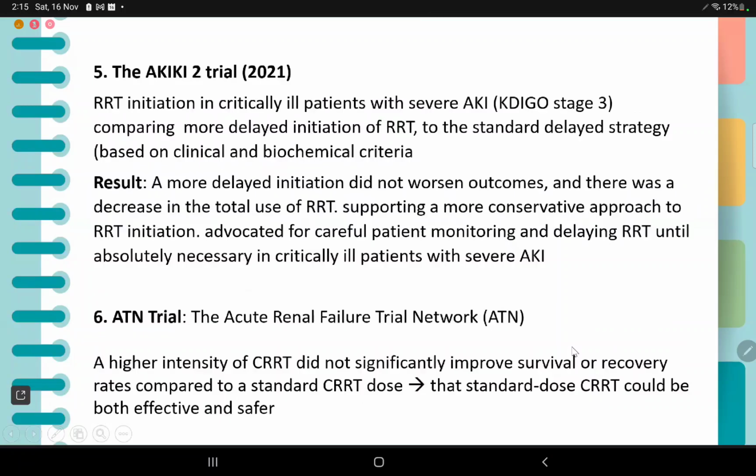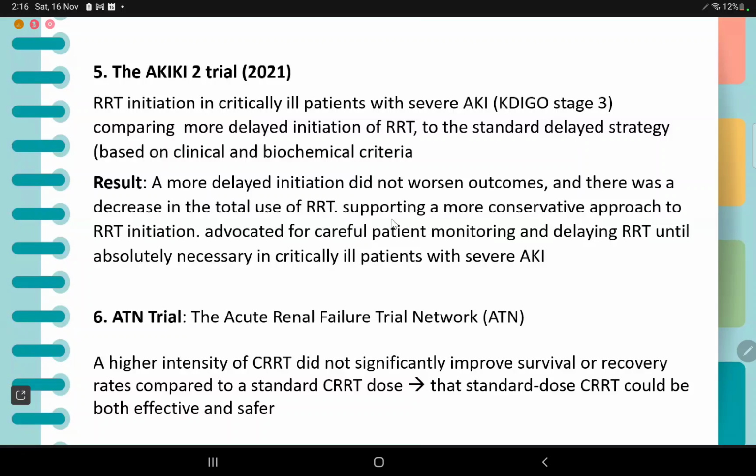The latest, the AKIKI 2 trial in 2021, also was along the same lines, but this trial compared critically ill patients with severe AKI, KDIGO stage 3, with more delayed initiation of RRT to the standard delayed strategy based on clinical and biochemical criteria. The AKIKI 2 trial said that a more delayed initiation did not worsen outcomes, and there was a decrease in the total use of RRT, supporting a more conservative approach to RRT initiation. It advocated for careful patient monitoring and delaying RRT until absolutely necessary in critically ill patients with severe AKI.